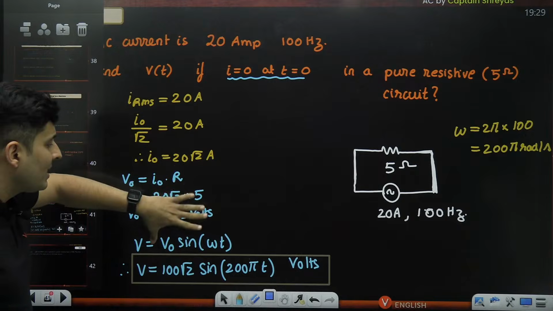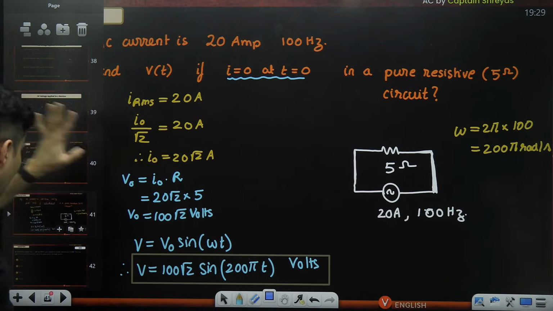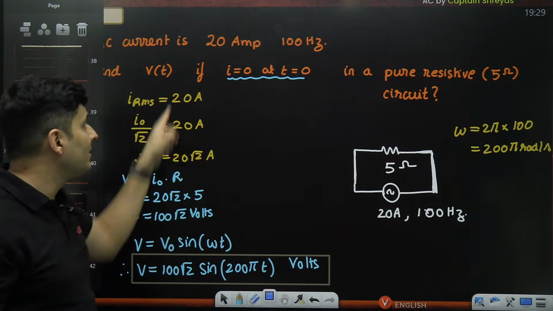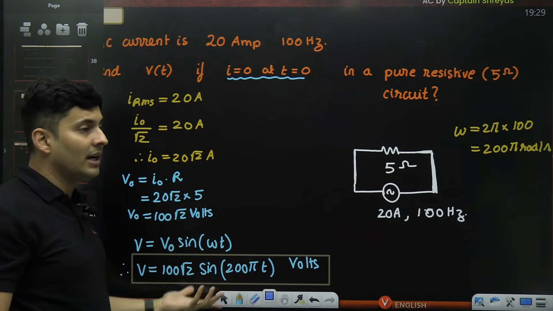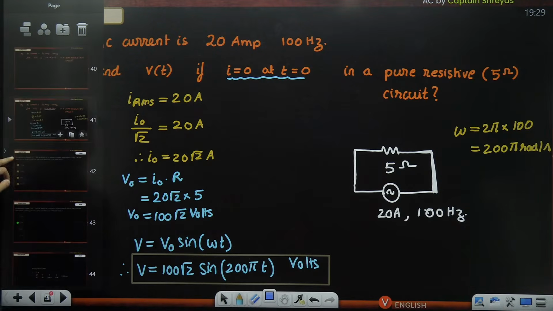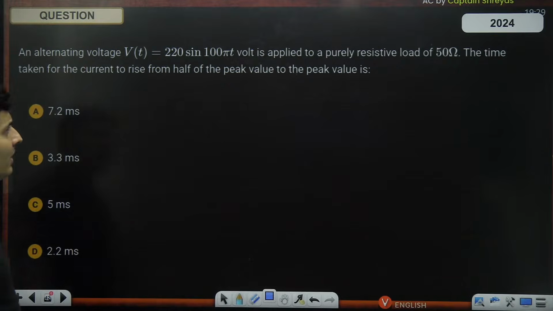But obviously, many students will make mistakes here also. You might think this is simple. I'm telling you, 90% of students I have seen make mistakes here because they forget it is RMS. Then instead of sine, they take cos, or sometimes they forget something else. Okay. Let's see what was asked in 2024.